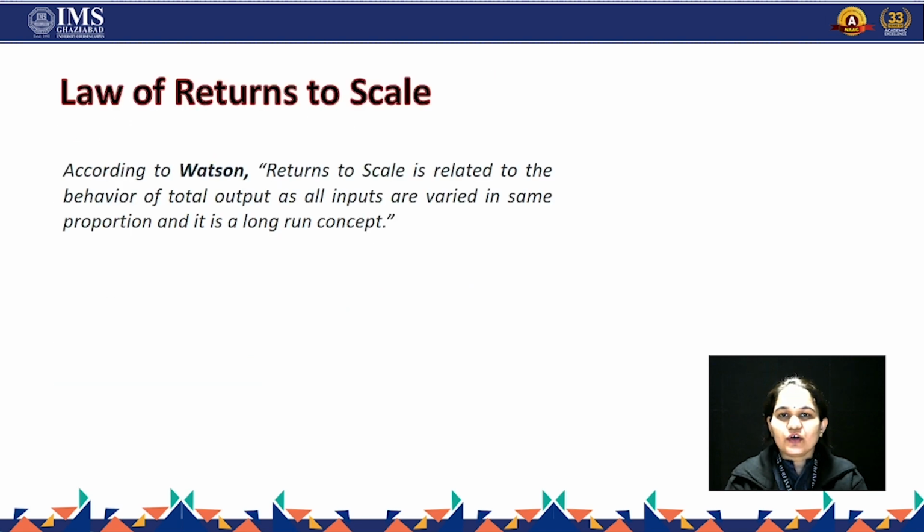Then the next law is the law of returns to scale. Returns to scale is a long run concept, which means we are assuming there are 2 inputs, and both are varying, but in proportion to each other. For example, if I am increasing the land by 1 unit, I am assuming that I am increasing the labor also by 1 unit. But if I increase the labor to 2, the proportion is doubling, so the labor will be 4. That means the proportionate change should be there.